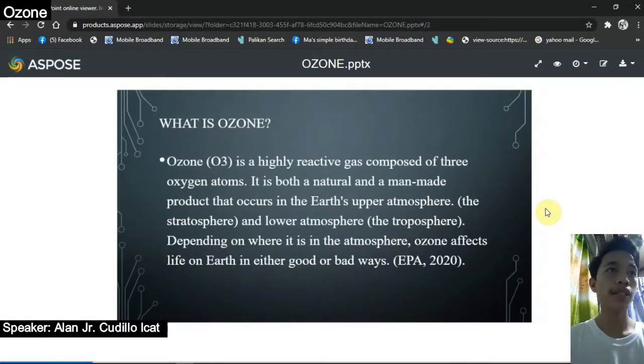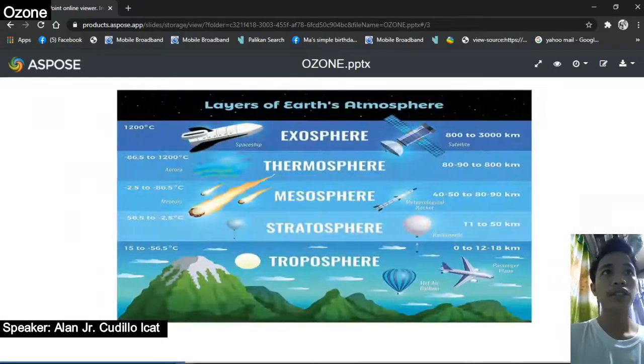I am going to discuss about ozone. But first, ano nga ba talaga yung ozone? Ozone is composed of 3 oxygen atoms. It is also called trioxygen because it has 3 oxygen atoms. It is both a natural and man-made product that occurs on Earth. And its chemical formula is O3. Next.